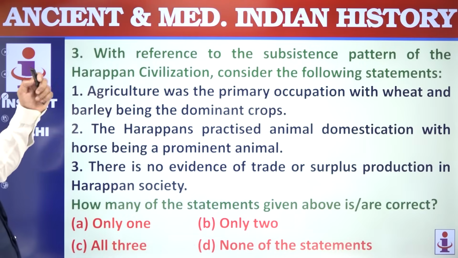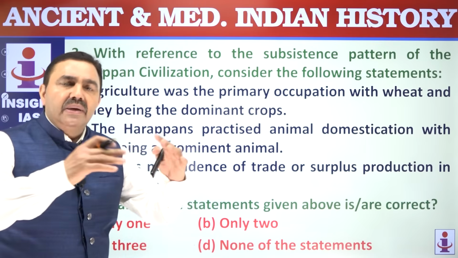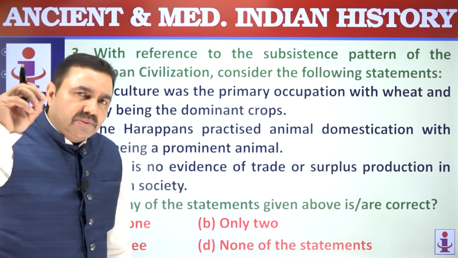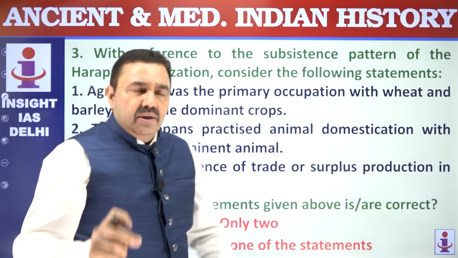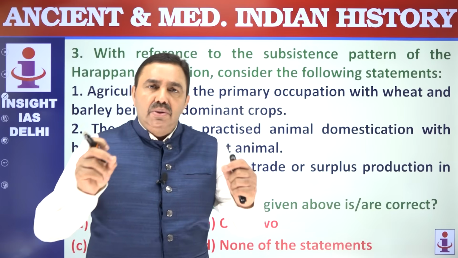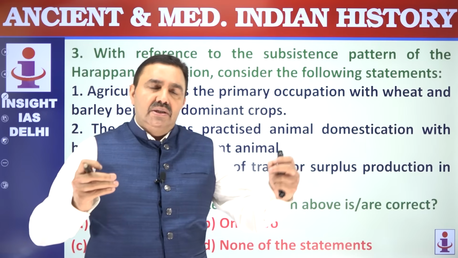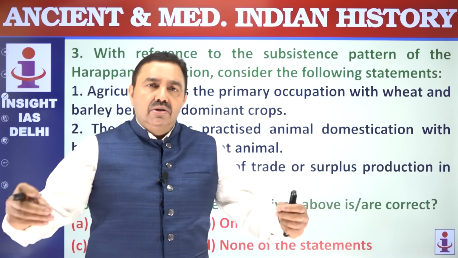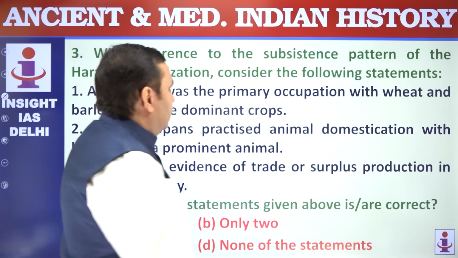Question number 3. With reference to the subsistence pattern, which means economic life. How were they living? How were they surviving? When the term is subsistence economy, the question is saying that people did not produce surplus. They were producing something, surviving on that, consuming it. There was nothing to be given to others, nothing to be traded, nothing to be sold. But this is subsistence pattern, meaning economic pattern.